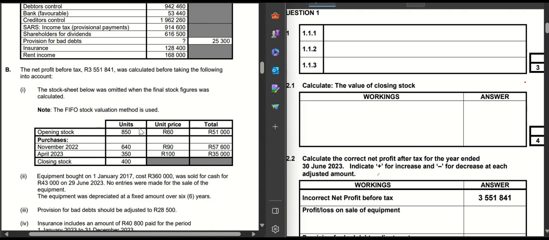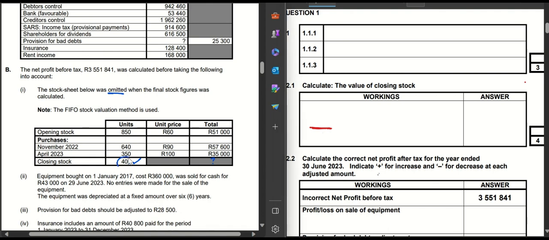And then when we come here, we see that the closing stock is 400. But the key words in this adjustment is the stock below was omitted. In other words, we have to consider this when we do our statement of financial position. So first we have to figure out what was the value of this stock that was omitted. So if we are calculating the value of my closing stock using the FIFO, this is very easy. I'll come here, then I know how many units that I need to have.